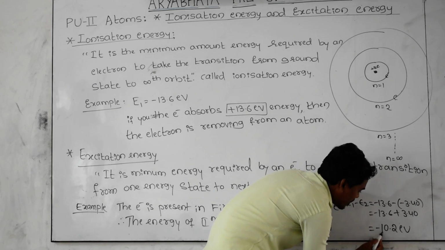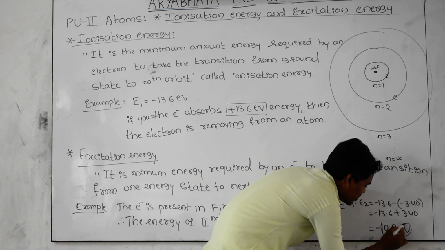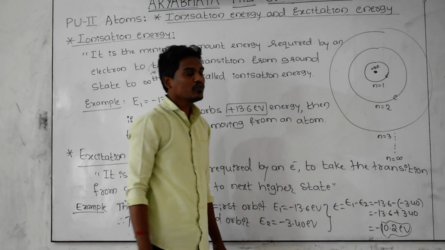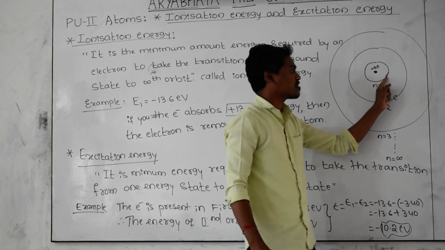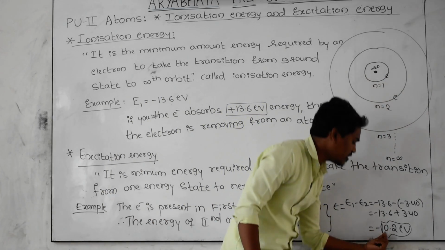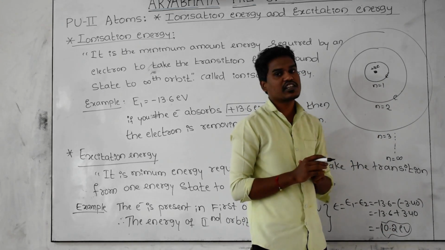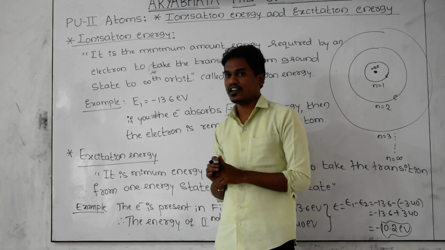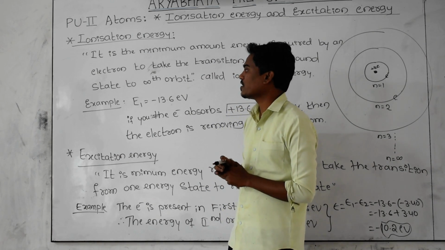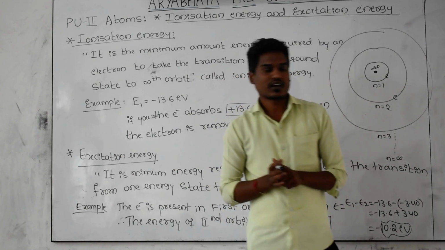And this much energy is required by the electron to take the transition from first orbit to second orbit. This 10.2 electron volt energy required by an electron is called excitation energy. And these are two important terms, just remember.